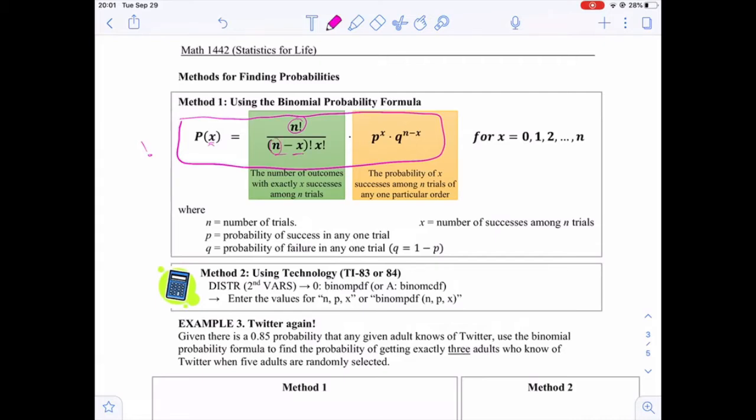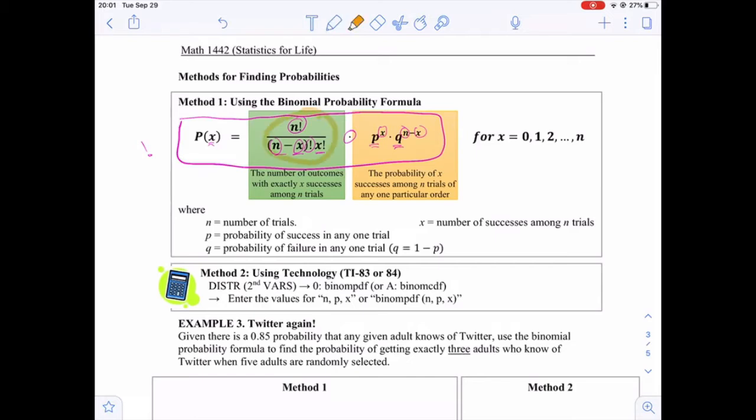Over n minus x, number of trials minus number of successes, all factorial, times x factorial, times p, probability of success, raised to the power x, number of successes, times q, probability of failure, raised to the power n minus x, number of trials minus number of successes.